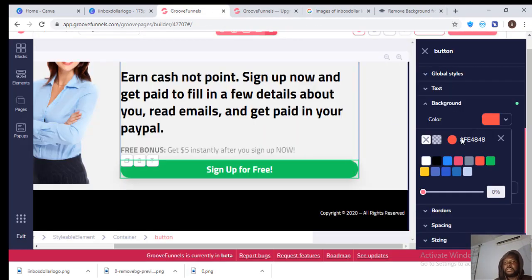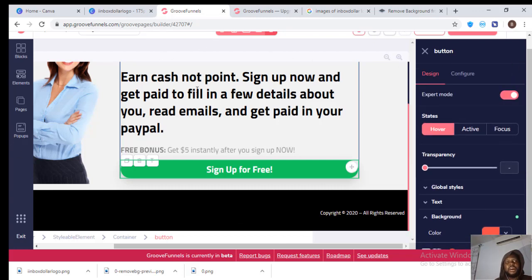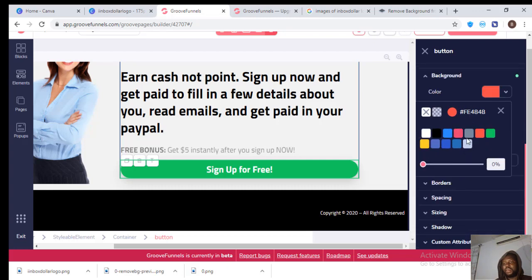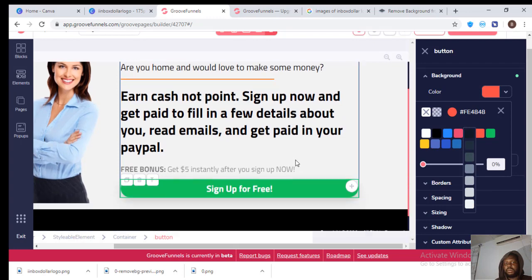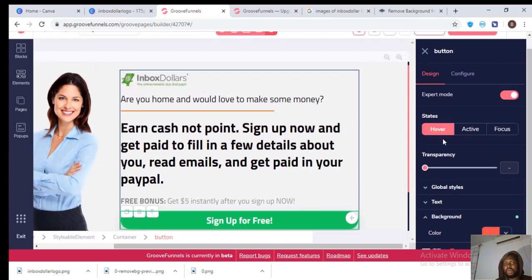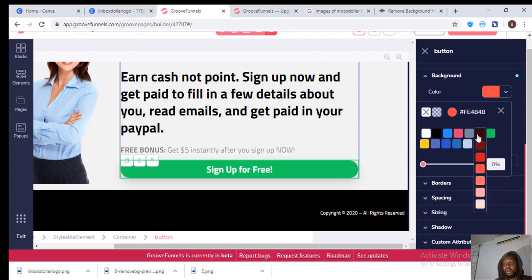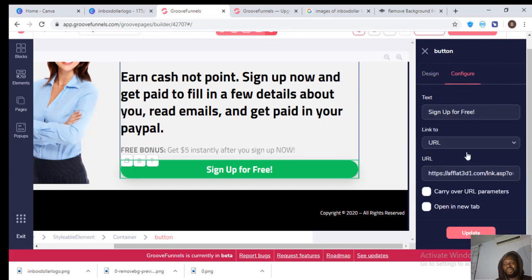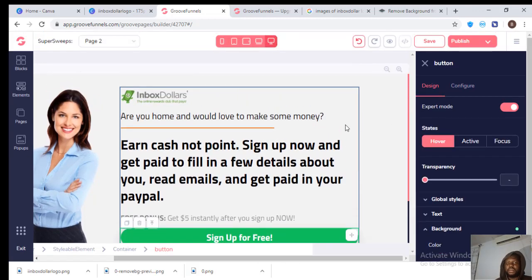When you get that color extension, if you hover over any area of any website, you can easily get the color code, and you come and simply paste it here. Since the colors here are actually very limited, I wish we could get this particular color, but apparently that color is very difficult to get. Let's leave it that way. Okay, all right, so our link is still there, and that is it.